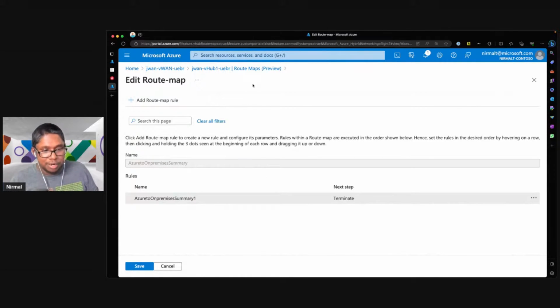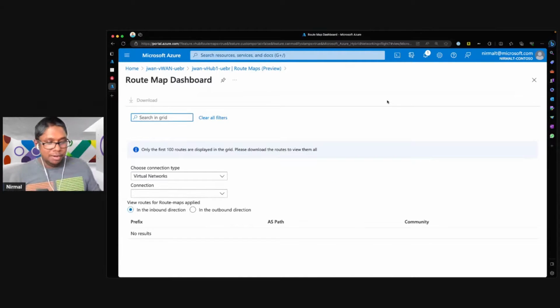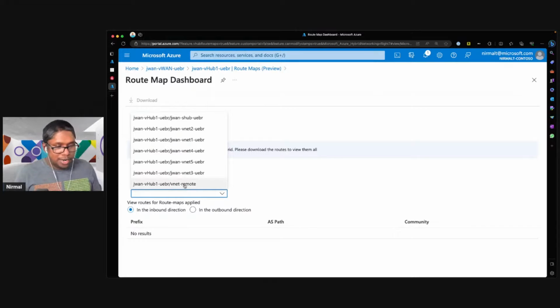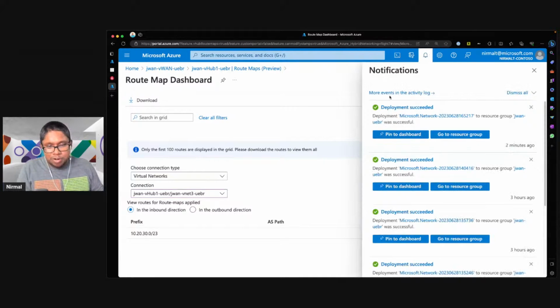Once that's done, once you've applied, you also have this dashboard where you can go and look at what are the routes that are being advertised. So you can see what are the inbound routes for a VNet, what are the outbound routes for a VNet. So you can really go and view what's happening in your environment. So it gives you good visibility to understand what are the different sources that are injecting routes to my environment, and also what are the different sources adding routes back to my other environments. So the configuration is applied.